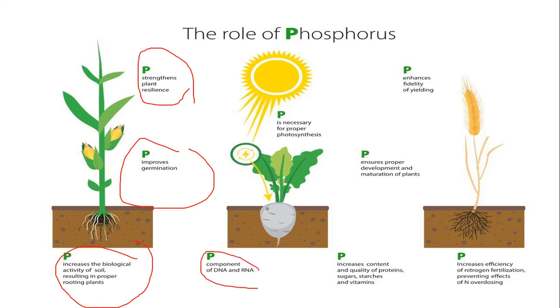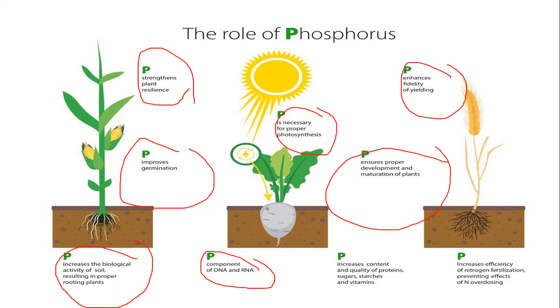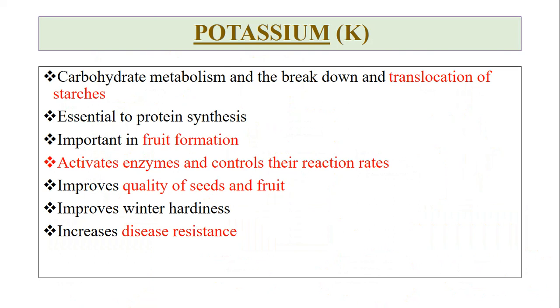It is a component of DNA and RNA. It is necessary for proper photosynthesis, enhances fidelity of the yielding, ensures proper development and maturation of plant, increases content and quality of protein, sugar, starch and vitamins, increases efficiency of nitrogen fertilization, preventing effects of nitrogen overdosing. You just remember a few roles of phosphorus in plants.